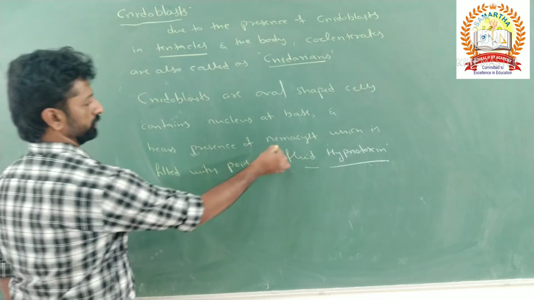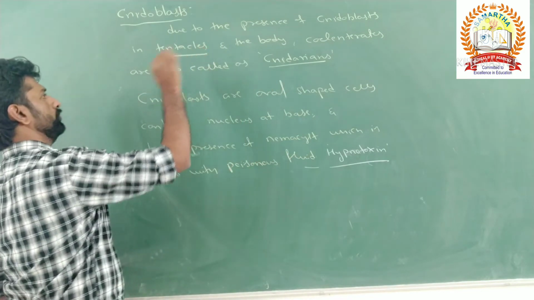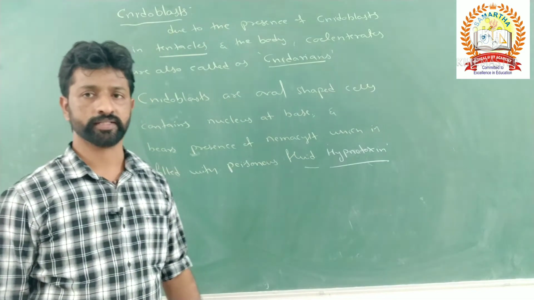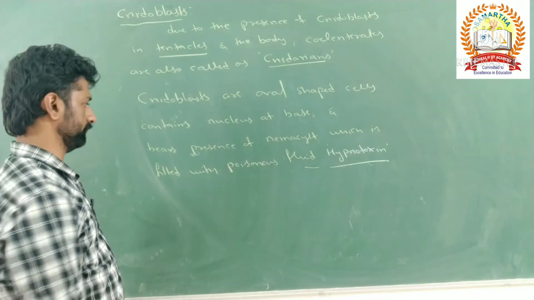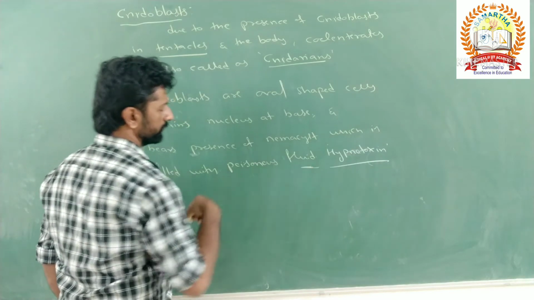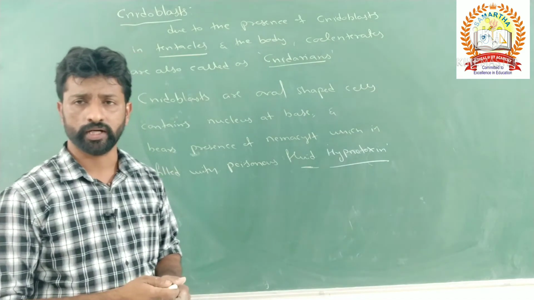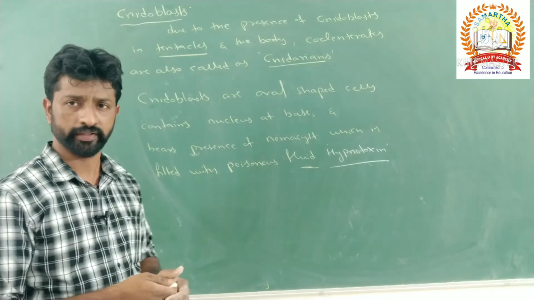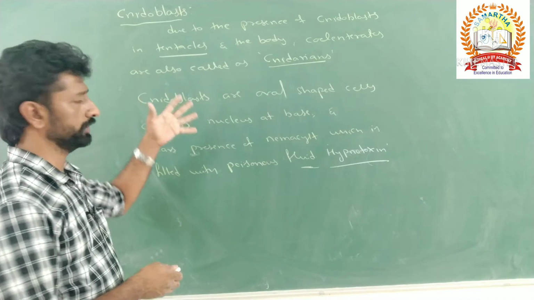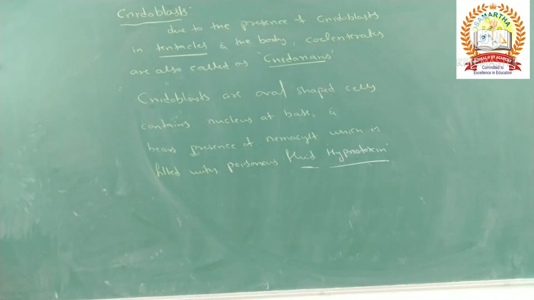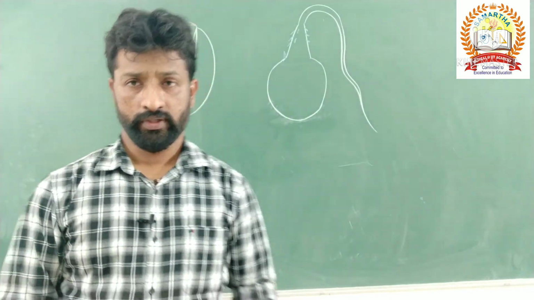So nematocysts are present within the cnidoblast, and cnidoblasts are the specialized structures present in the coelenterate's tentacles as well as the body. What is the use of these cnidoblasts and what are their functions? Let us learn about their structure and functions now.